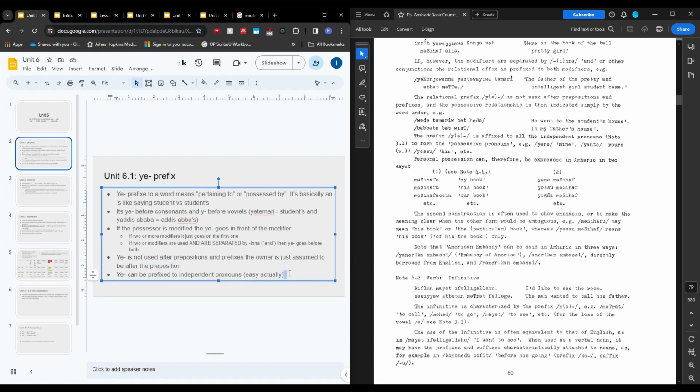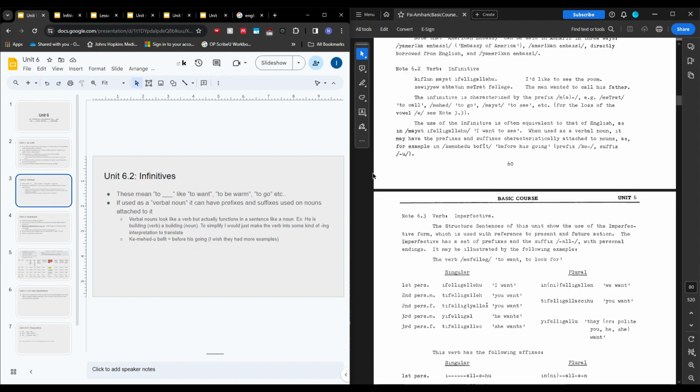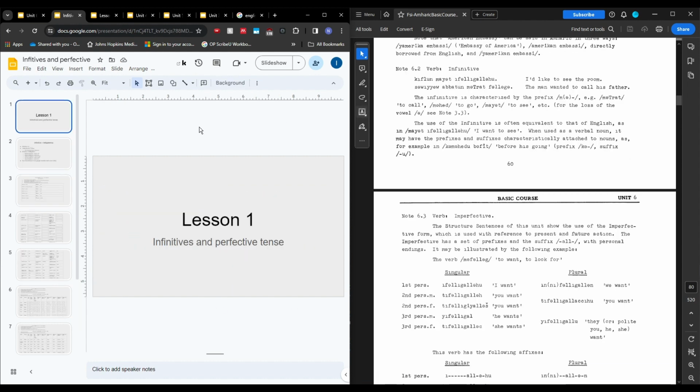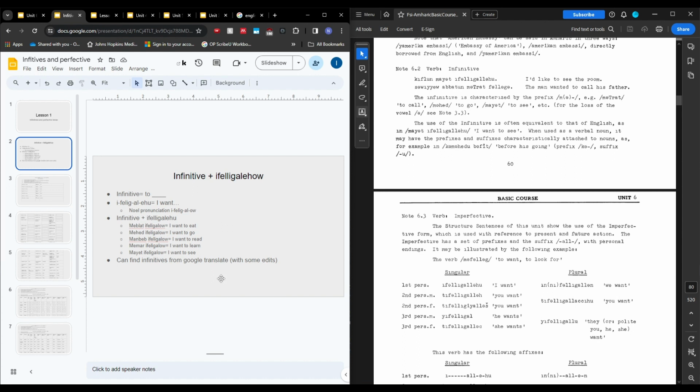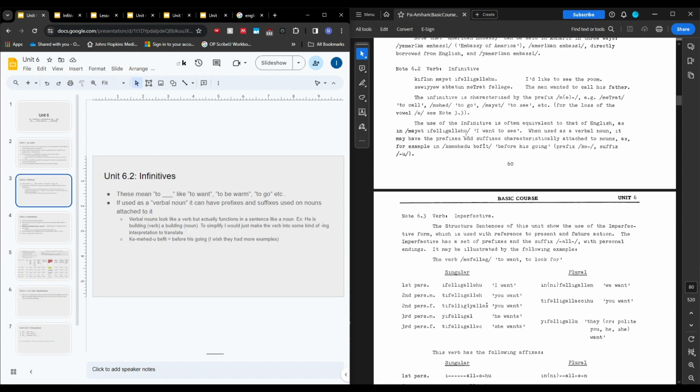And then it can be prefix independent pronouns, and I think it's actually easier to use these. So infinitives. Luckily in lesson 1 we actually talked about infinitives before, so I'd rewatch that video for more in-depth practice with this, but I'll stick to this little slide here. Infinitives just mean to blank something, and in Amharic you can have like to want something. You can have states of being, like to be warm, or actions like to go.